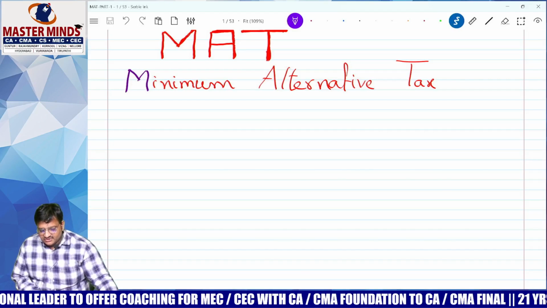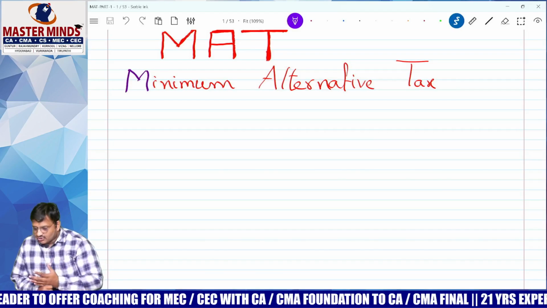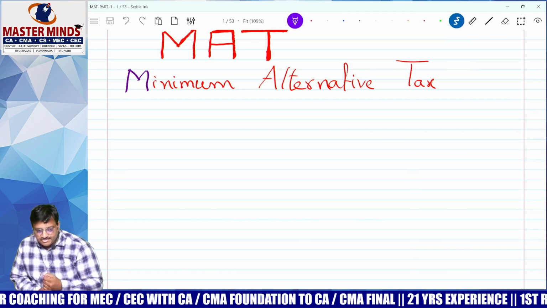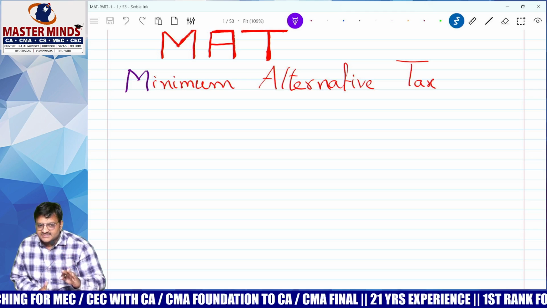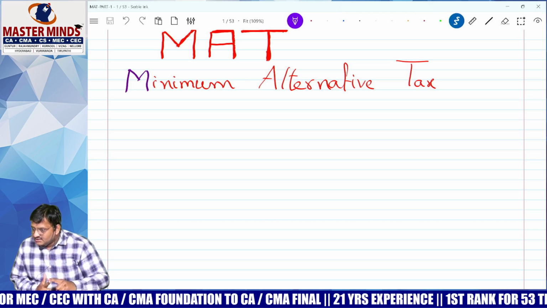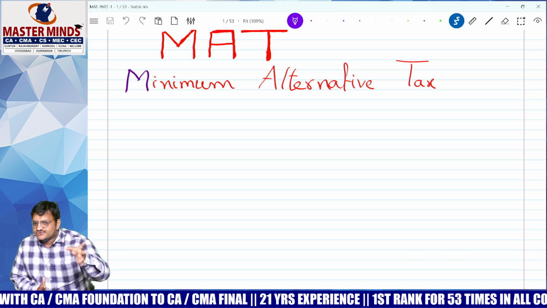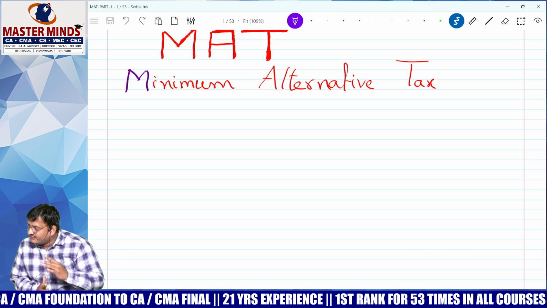Comrades, today we are going to start the topic taxation of companies. Come again. Taxation of companies. A category chapter. Out of this chapter, we can expect minimum 15 marks question. I repeat, minimum 15 marks.